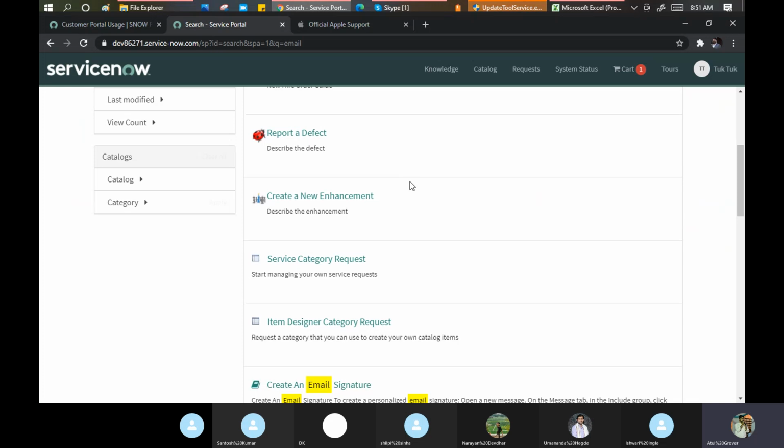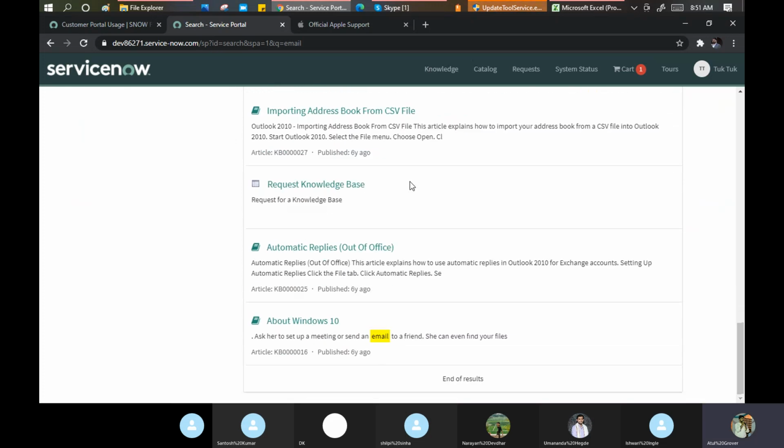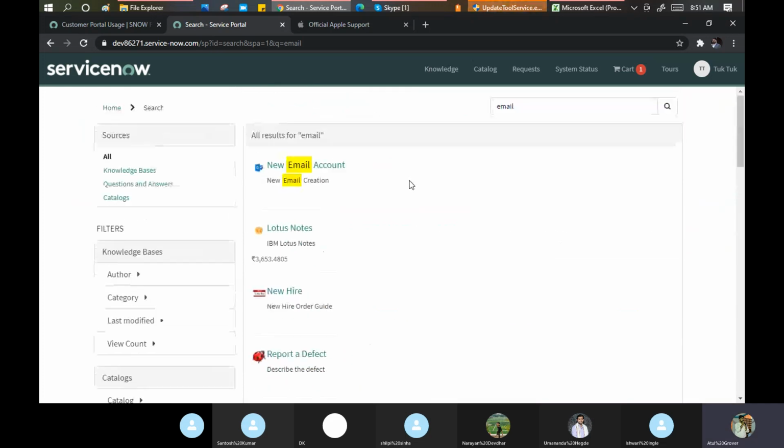Now you see a lot of things come up when I search for the word email. On the left side, you see Sources. The documents you are able to see, I won't say documents only, the options or the results you are able to see, you can categorize in this manner.